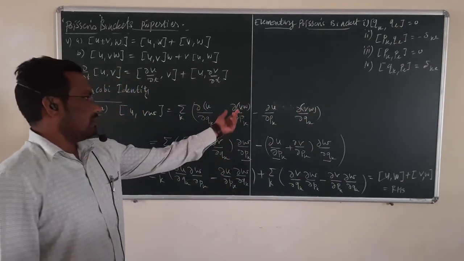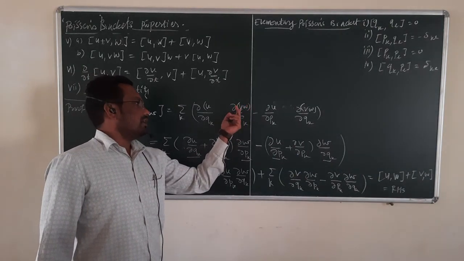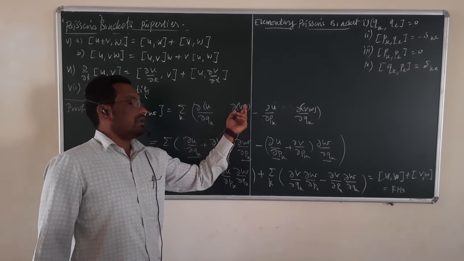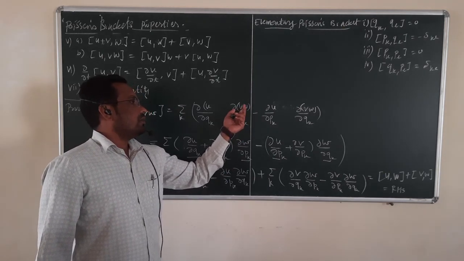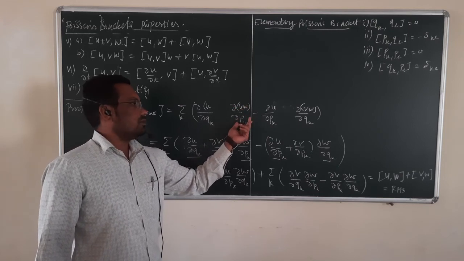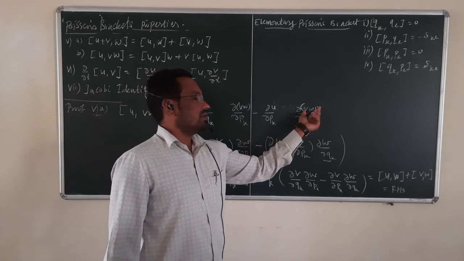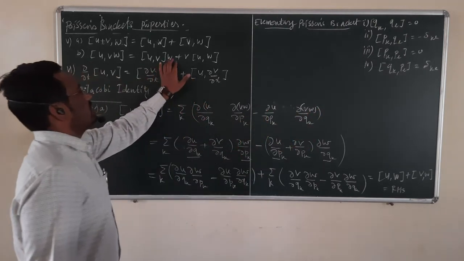So here you can take the product rule. So the partial derivative of v with respect to pk, then w is constant, plus the next term you can take v as constant and the partial derivative of w with respect to pk. Similarly here you can use the product rule, and simplifying you will get the right hand side, which is this.